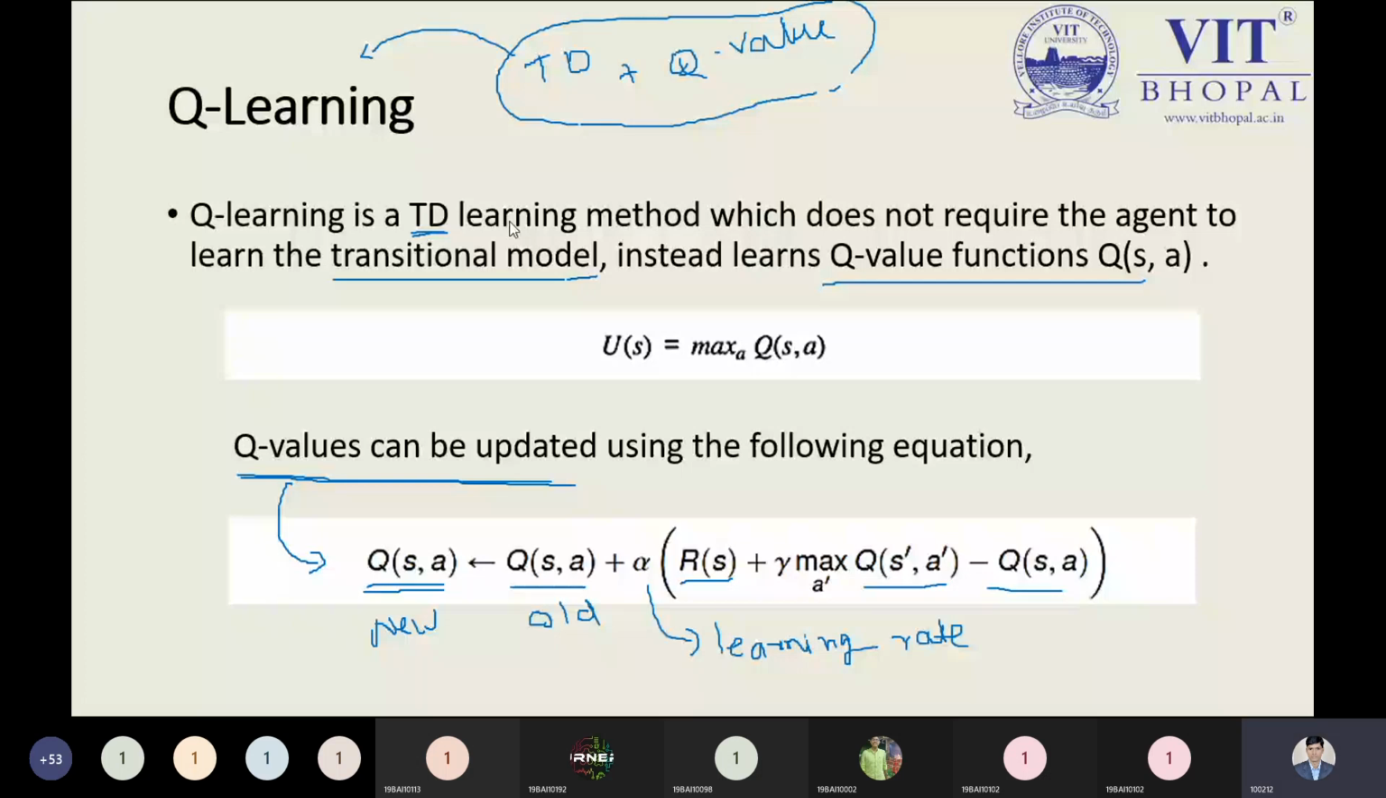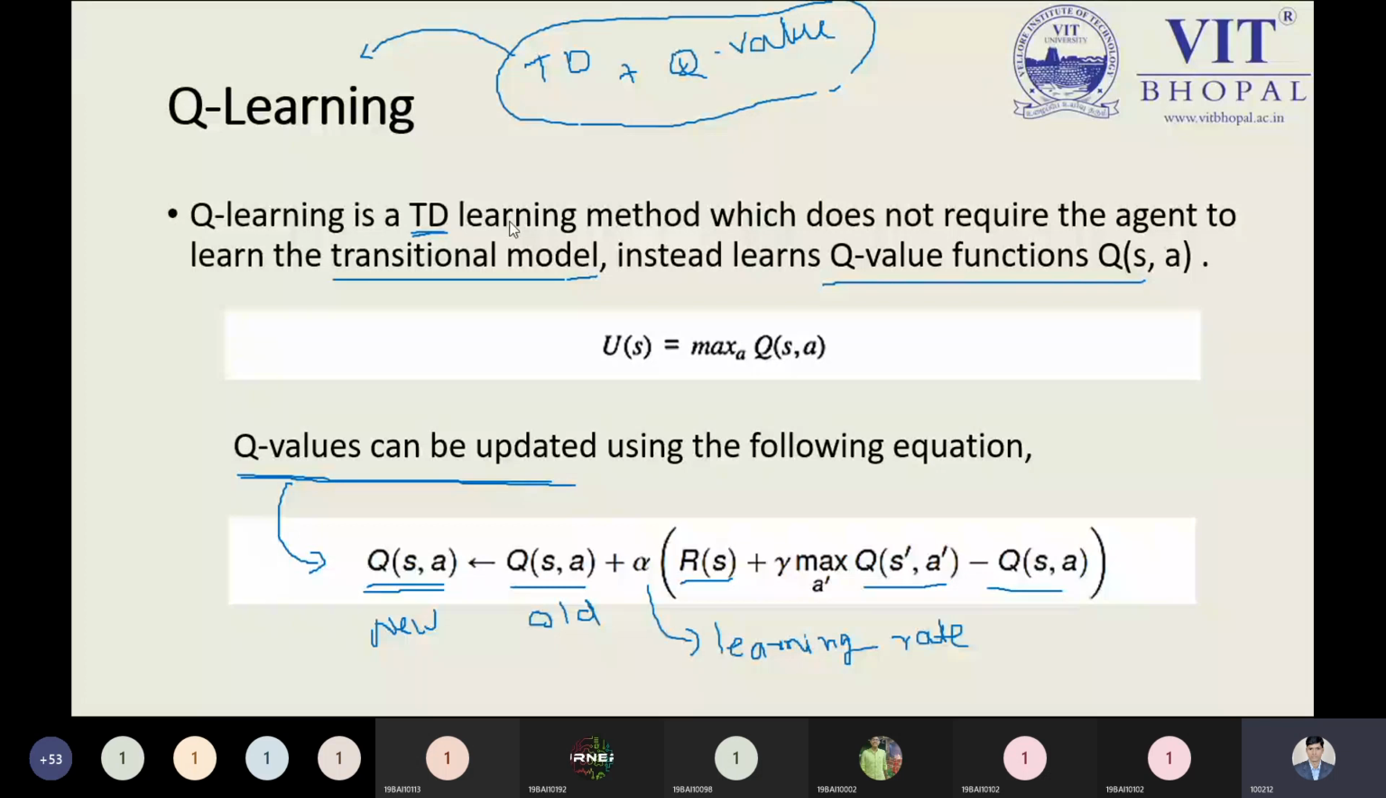So we are not considering or evaluating an important point, if you remember, that is the transition model. That is the reason temporal difference is considered a model free approach. The same thing we can say in Q learning: we are not using a transition model. Instead of the transition model, we use a value function that is known as the Q value function, and that is written over here as Q(s,a).